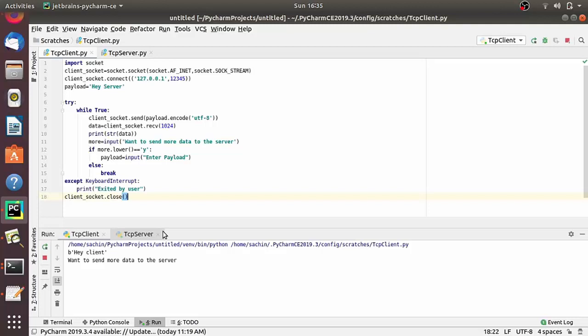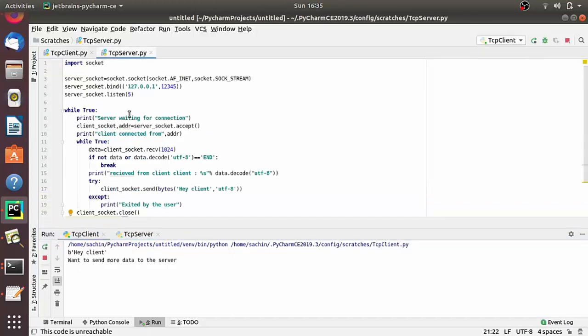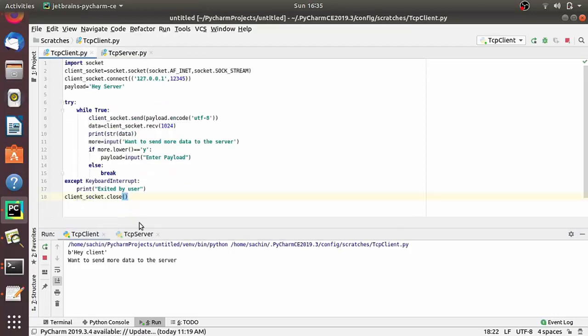As you see in the server program, I am sending the data "hey client" to the client, and if you look at the server, you get "received from the client: hey server", right, as you see here.